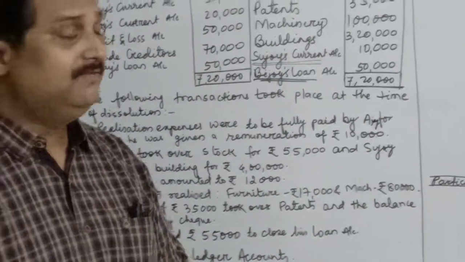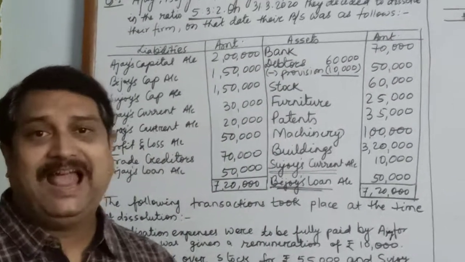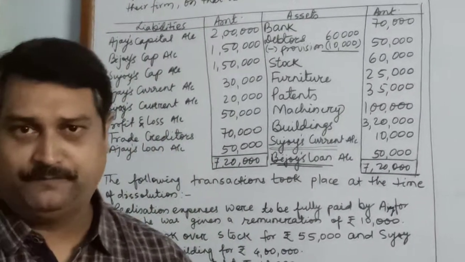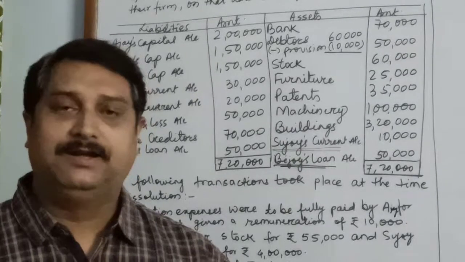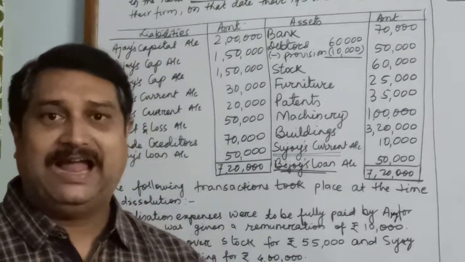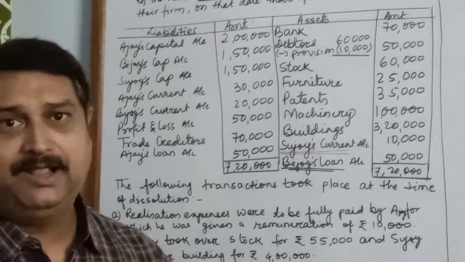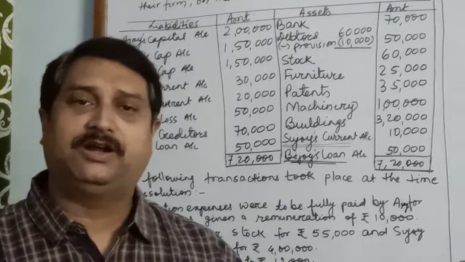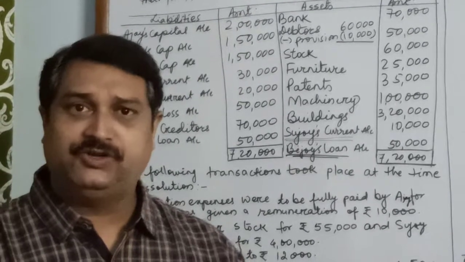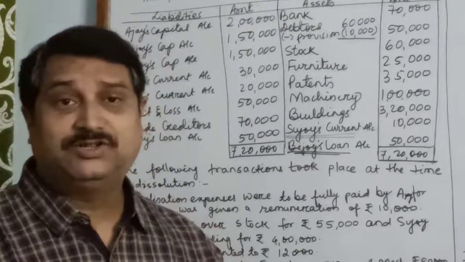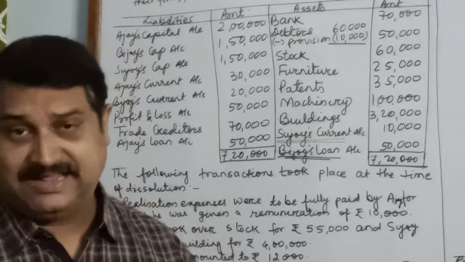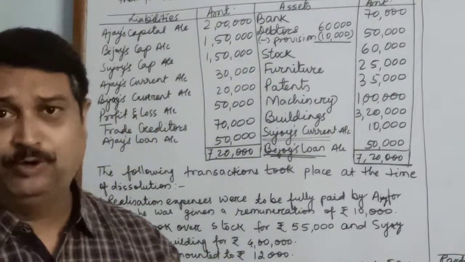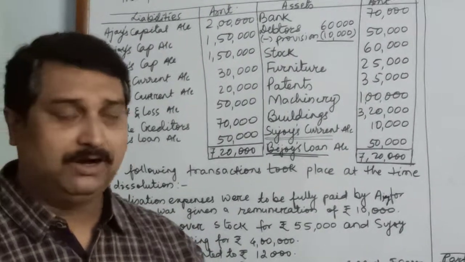Now, children, this was the question and we had to prepare the necessary ledgers in case of dissolution of a firm. As discussed earlier, there is a sequence to be maintained while preparing ledger accounts in case of dissolution. The first ledger account to be prepared is realization, then the partner's loan account, the loan which a partner has given to the firm. Third is the partners' capital account, and the fourth one is the cash or bank account.